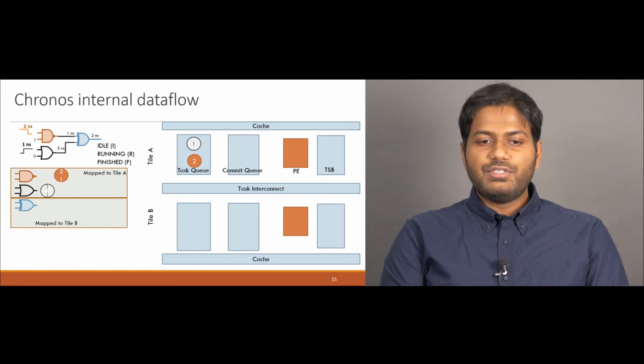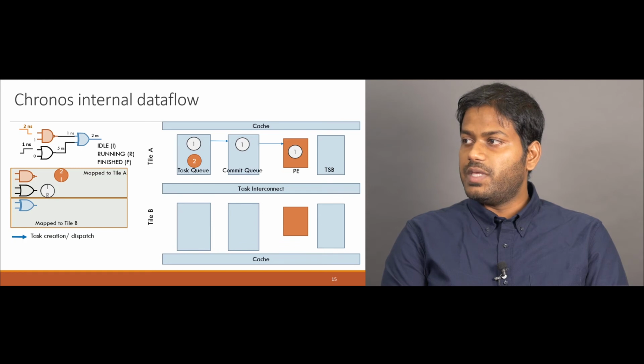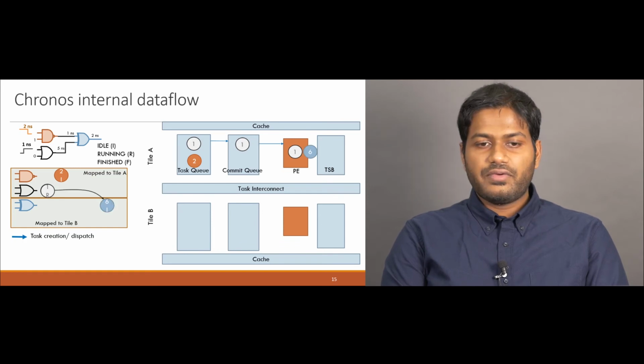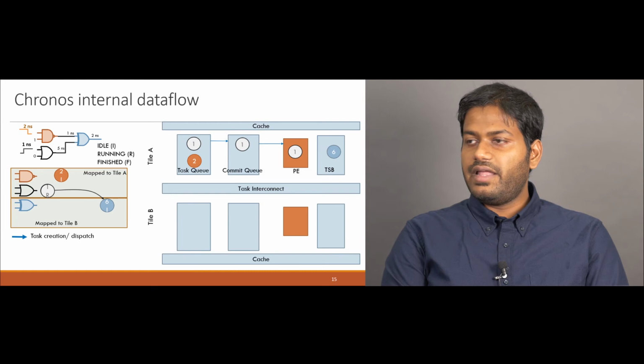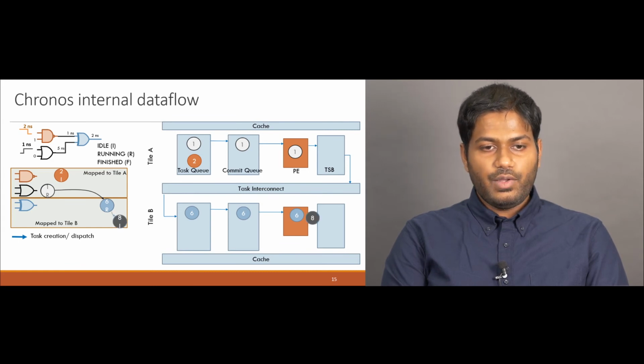In the beginning, we have two initial tasks, 1 and 2, which are both resident on the task queue of tile A. Now, task 1 can be dequeued and start execution in the PE of tile A. This task creates a new task with timestamp 6, which is sent through the task interconnect into the task queue of tile B. This new task can immediately be dispatched to run on B's PE. Now, let's assume that this task 6 creates another task with timestamp 8 to communicate with the rest of the circuit. Assume this task is also mapped to tile B.